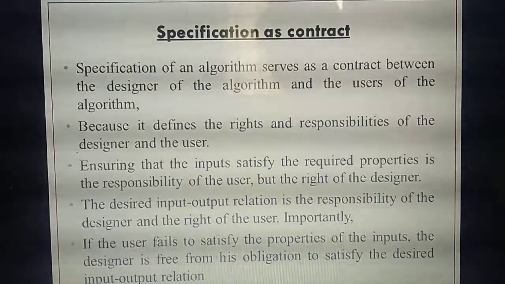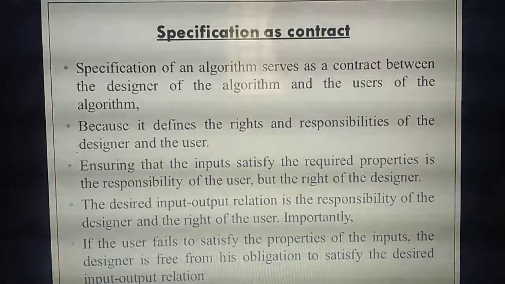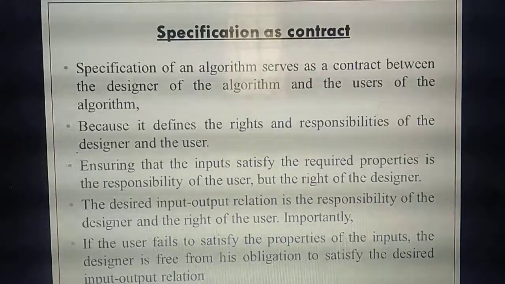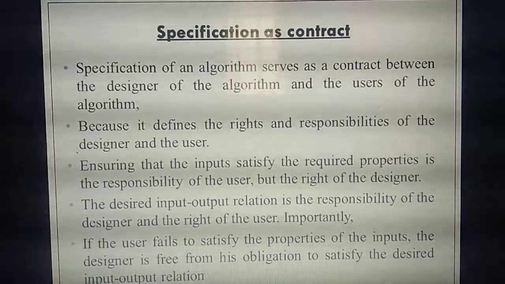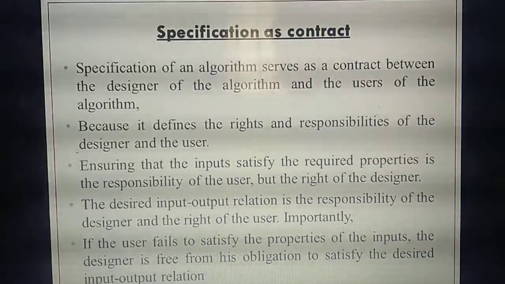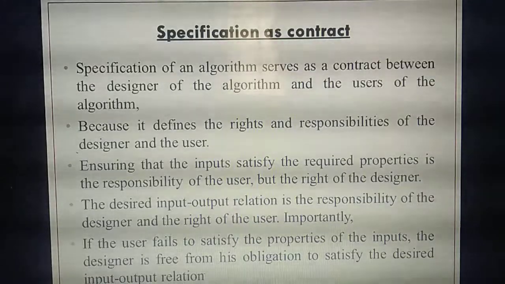Then the second point: rights and responsibilities of the designer and the user. Let's take that example. You give the cloth to the tailor and you will say, these are the measurements, this model you need to stitch. You will give some measurements and models, then colors, and all these things you need to say to the tailor. That is the rights and responsibility of you.